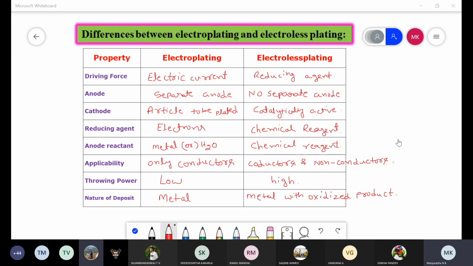Coming to the possible important questions in the case of metal finishing process. First question is, what is metal finishing? Explain or mention any 5 or 6 technological importance of the metal finishing. This is the first possible question.